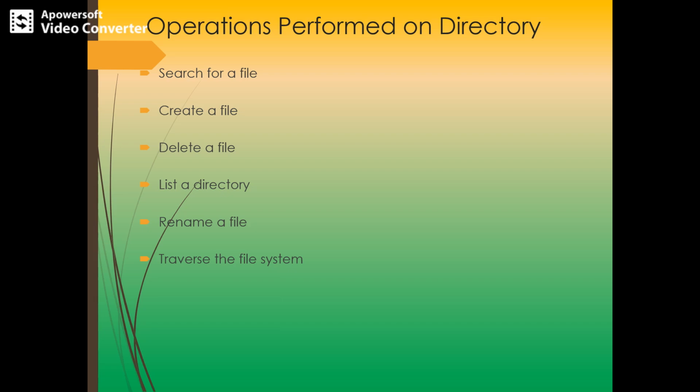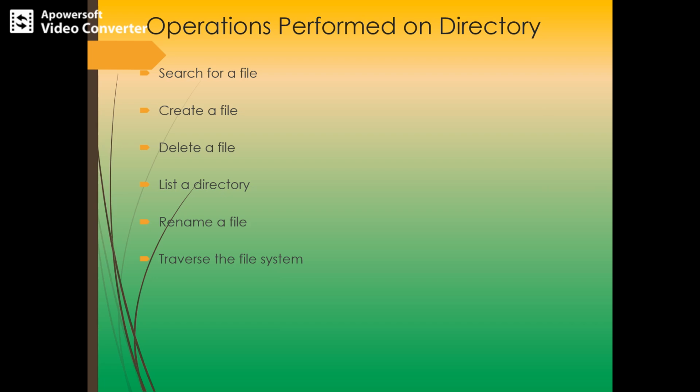And next is rename a file. Because the name of the file represents the contents to its users, the name of the file must be changeable when the contents of the file changes. So we must be able to rename a file whenever we want to change the version, or maybe it is a read-only version. We need to be able to change it to a different file name, and the same thing has to be updated in the directory entry.